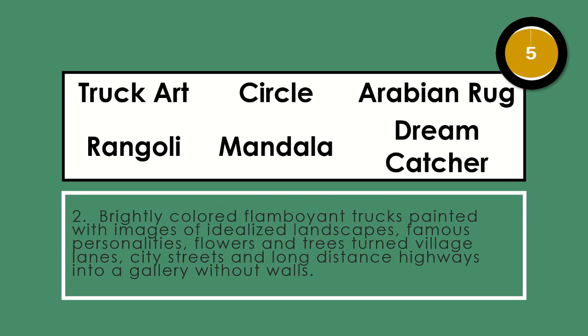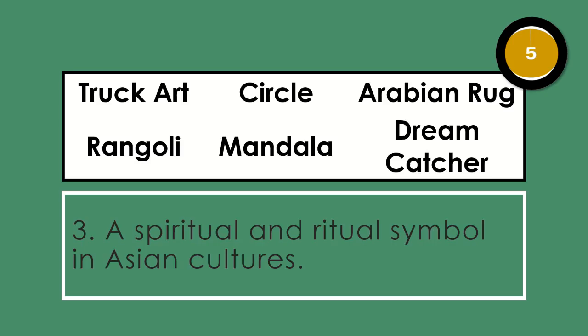Time is up. Let's have number 2. Brightly colored flamboyant trucks painted with images of idealized landscapes, famous personalities, flowers and trees, turned village lanes, city streets, and long-distance highways into a gallery without walls? You have 5 seconds. Time is up. Ready for the next item? Let's have number 3. A spiritual and ritual symbol in Asian cultures. You have 5 seconds.